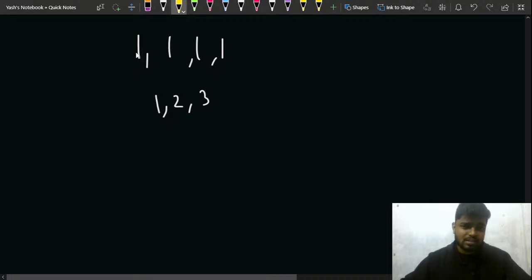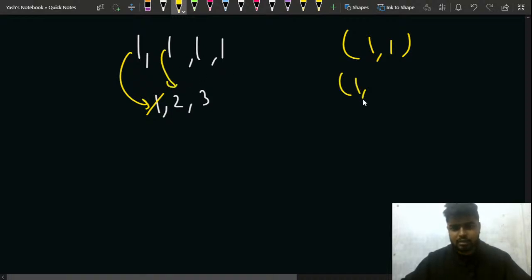So for this one, can I make a pair with this one? Yes, I can make 1 with 1. I'll mark it as done. For this one, I can make a pair with this 2, so I will mark it as done. Now I move to this 3. Can I make a pair for this one with this 3? No, I cannot. Can I make a pair for this one with this 3? No.